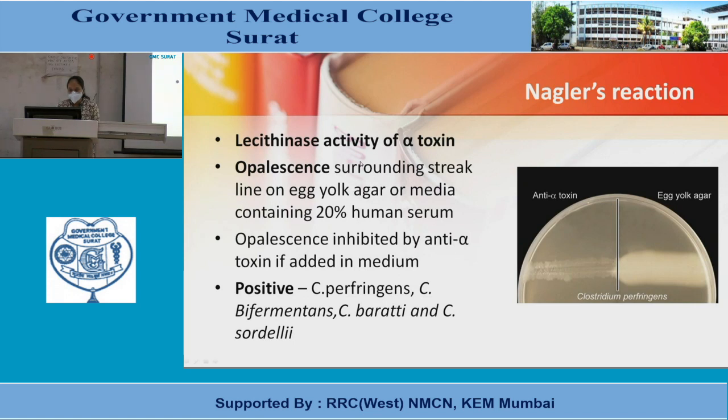Lecithinase activity of alpha toxin is seen as opalescence surrounded by a sharp line on egg yolk agar or media containing 20% human serum. Opalescence is inhibited by anti-alpha toxin if added in the media. The test is positive in Clostridium perfringens, Clostridium bifermentans, Clostridium baratii and Clostridium sordellii.